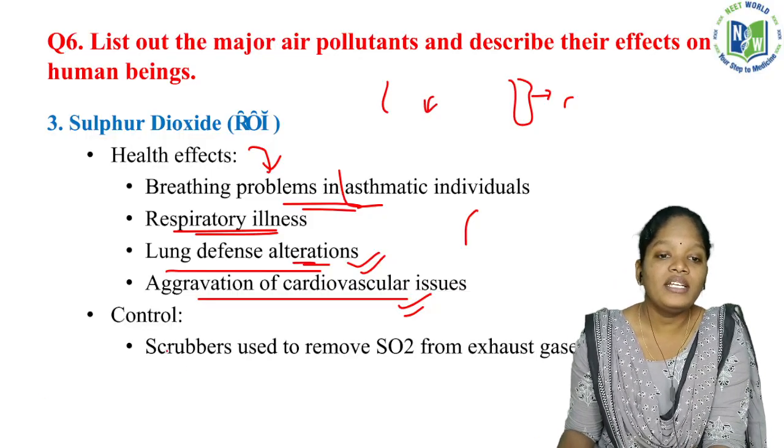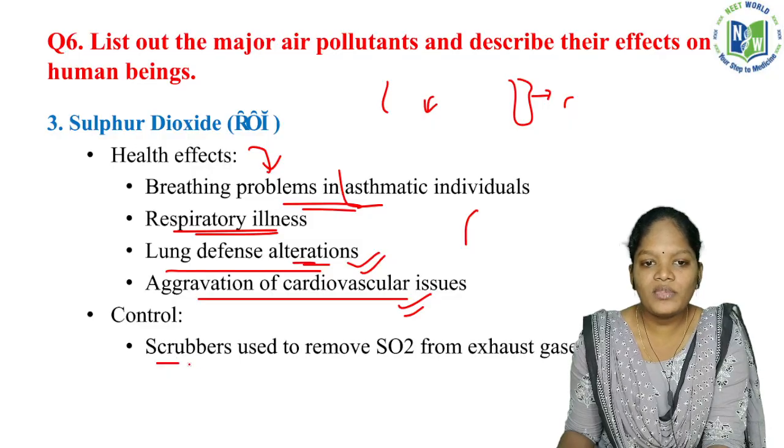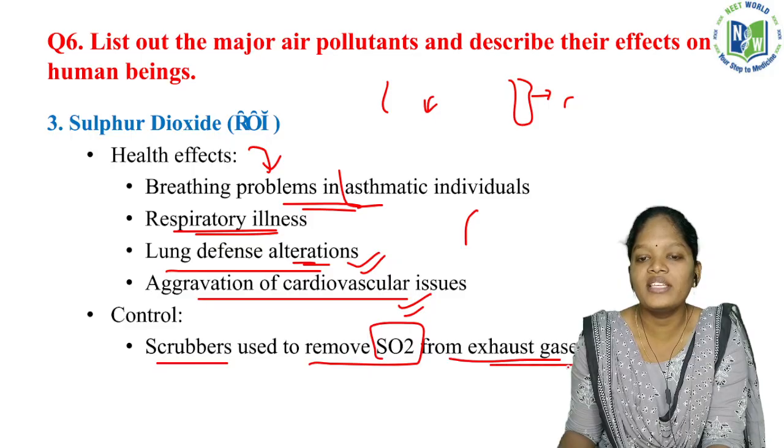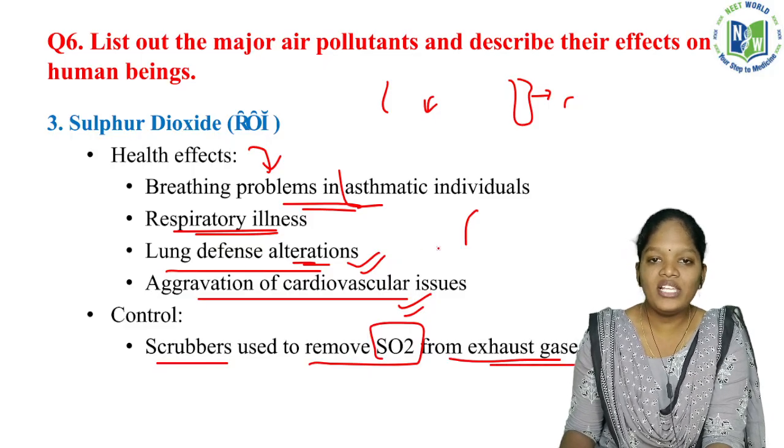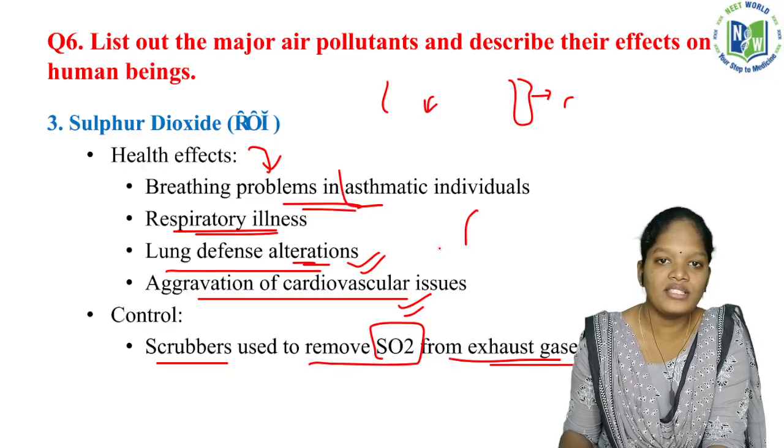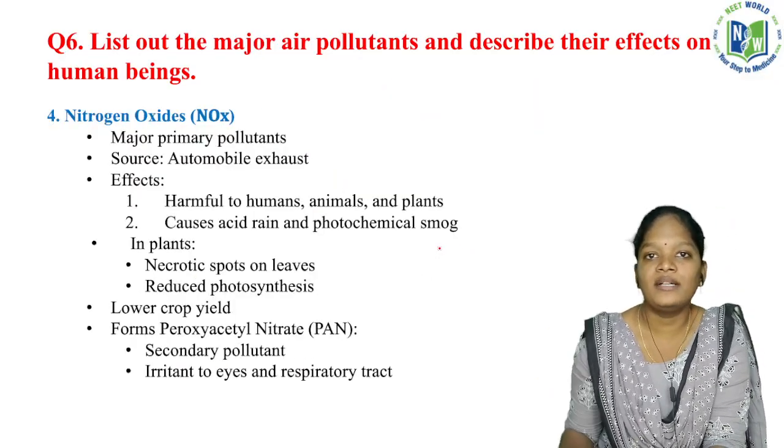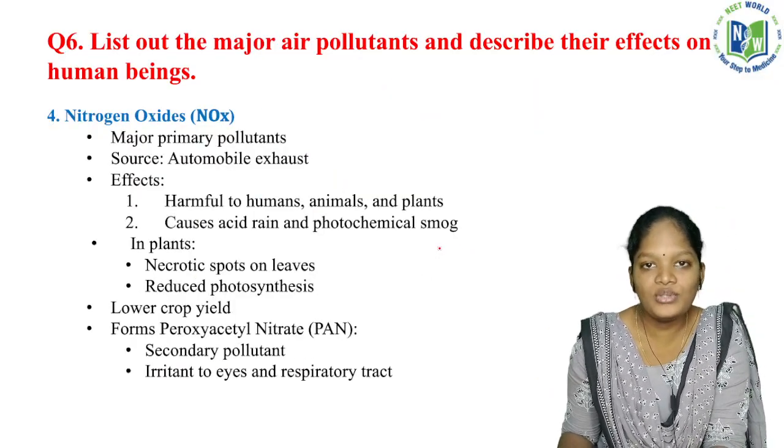Okay, and how to control this? Scrubbers are used to remove the sulfur dioxide from the exhaust gases. So we have to control the emission of these dangerous gases to improve the air quality, to reduce the air pollutants.